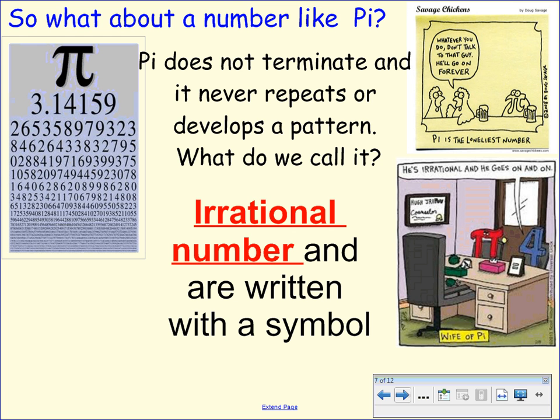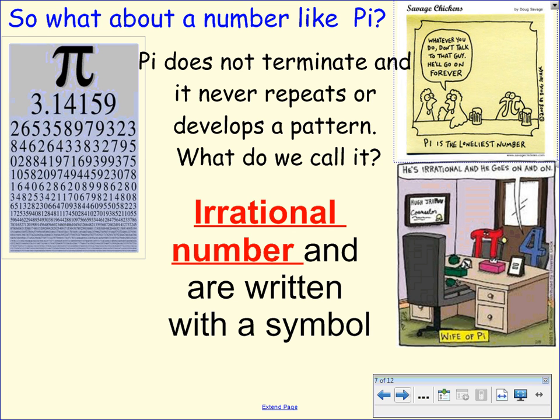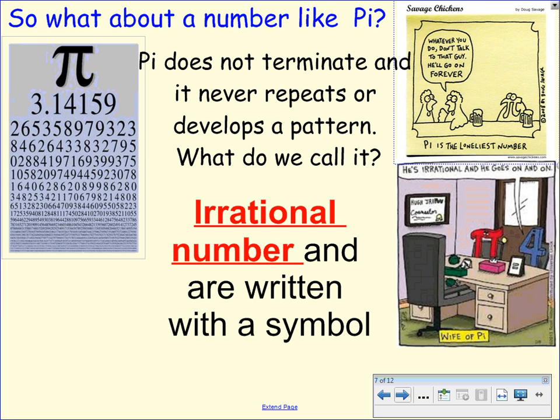So here are 2 little jokes. We've got a couple chickens in a restaurant having some root beer, and see how this chicken over here on the right, his wobble thing, looks like pi? So the one chicken says to the other chicken, whatever you do, do not talk to that guy. He'll go on forever.